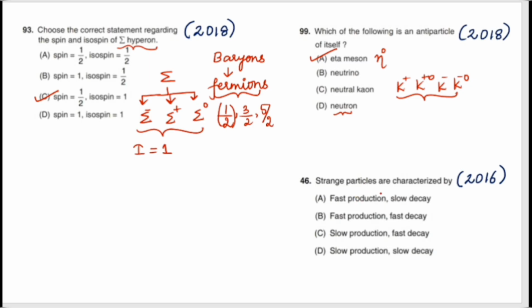Strange particles are characterized by. It was asked in the year 2016. From the definition, it is a straightforward question. From the definition, I can tick option A, that is fast production and slow decay. Strange particles are nothing but this is the property of the particle under the strange numbers.